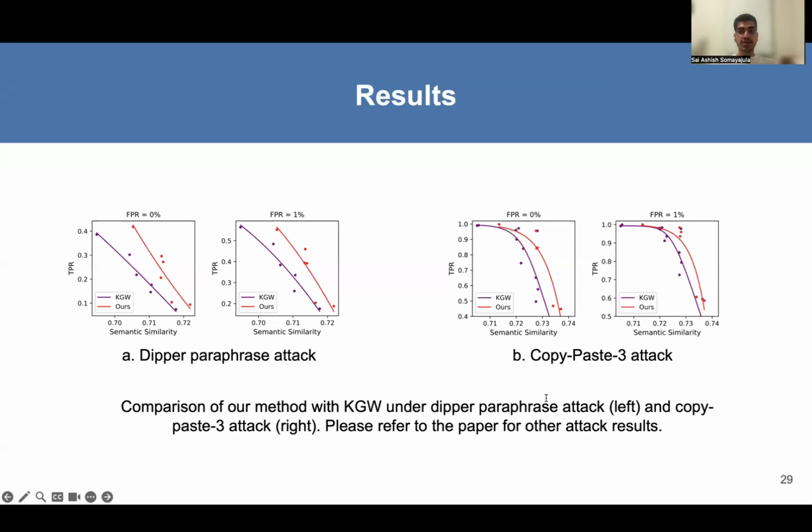Our method performs better than KGW under these different attack scenarios. So these are the main results. Please refer to the paper for detailed results on different generation lengths, different datasets, other attacks, comparison between theoretical and empirical FPRs, and other additional experiments.